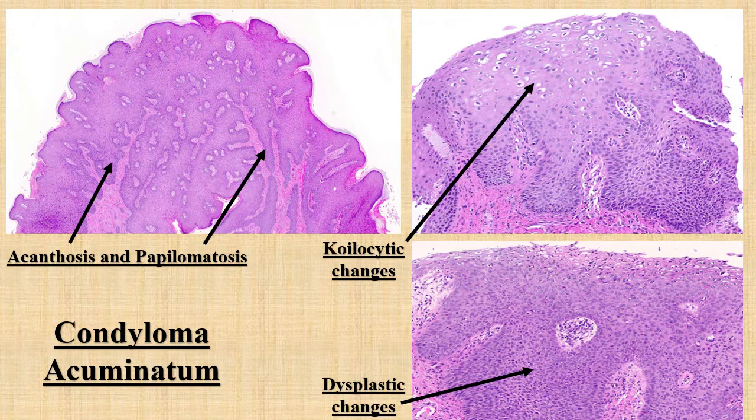So for the diagnosis of condyloma acuminatum, we have three features: acanthosis and papillomatosis, coilocytic changes, and dysplastic changes. And this condyloma acuminatum is associated with HPV infection, and it acts as a precursor lesion for the squamous cell carcinoma of the anal canal.